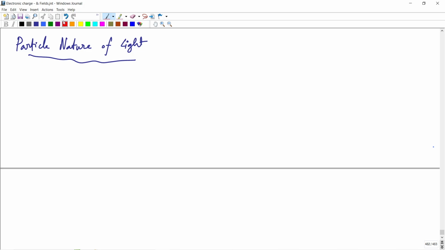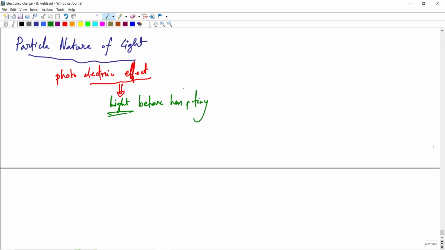This photoelectric effect gave us the strange fact that light also behaves as some tiny particle, very tiny actually, and this very tiny particle is called a quanta.